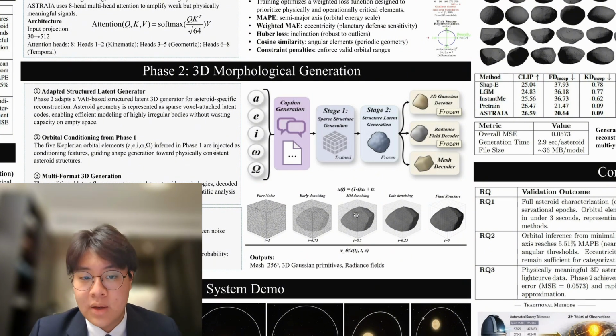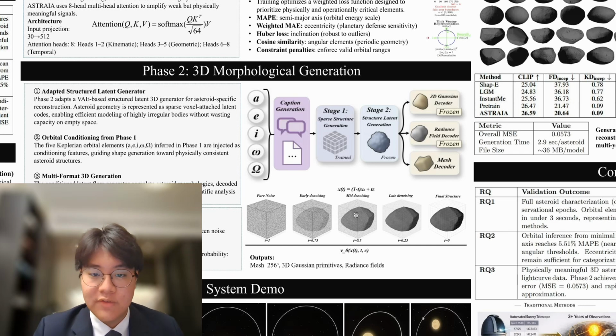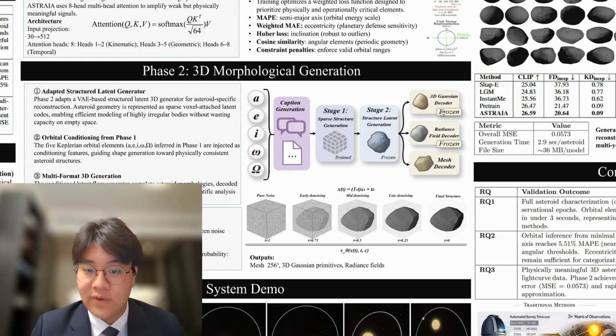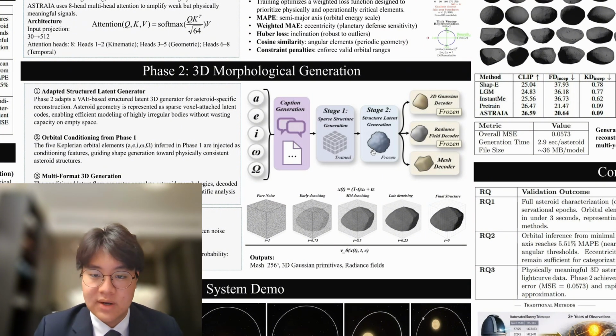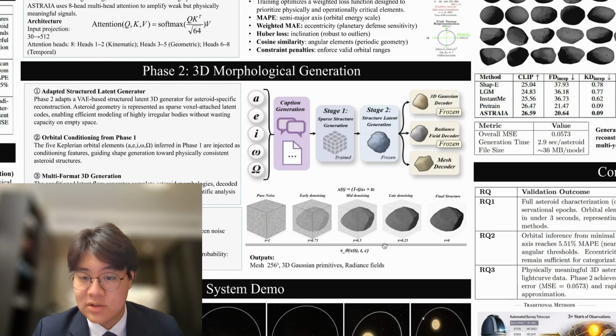Training strategy matters here. With only 5,000 shape models in my dataset, I used transfer learning. I froze the pre-trained VAE decoder and only fine-tuned the sparse structure flow component. This prevents overfitting while adapting to the asteroid domain. Outputs include meshes, 3D Gaussians, and radiance fields, generated all under 3 seconds.